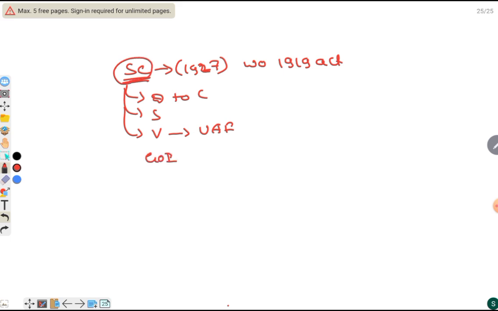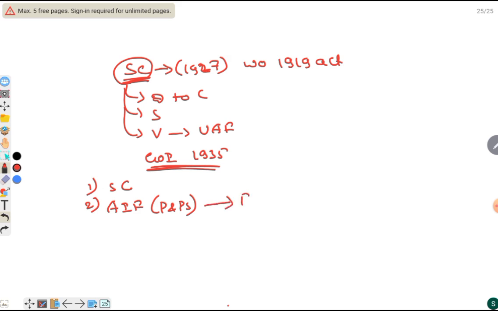Government of India Act 1935, formed on the basis of the Simon Commission, brought the All India Federation including provinces and princely states, with a federal list, provincial list and concurrent list, but this never came into existence. This Government of India Act was the most detailed and longest law.